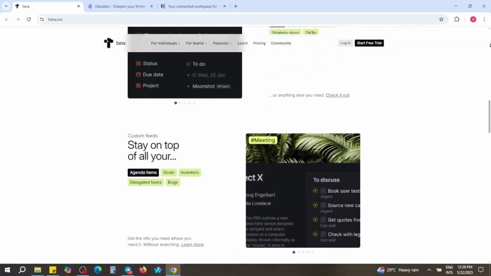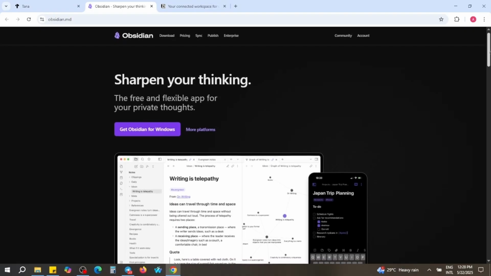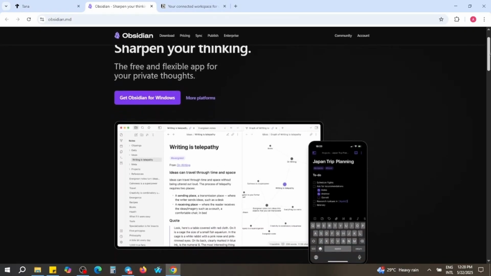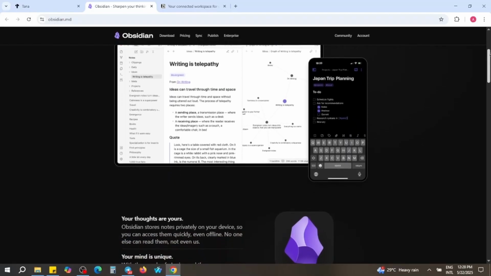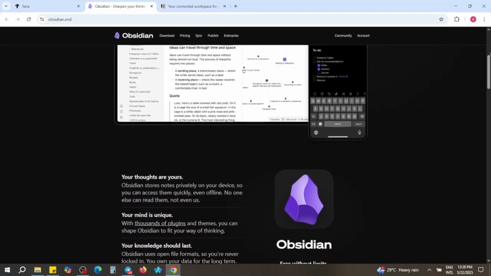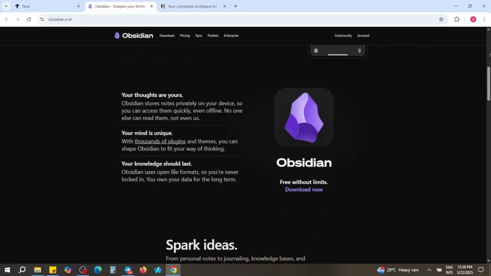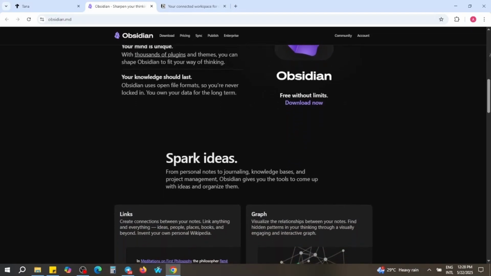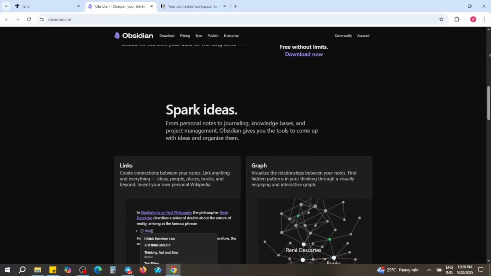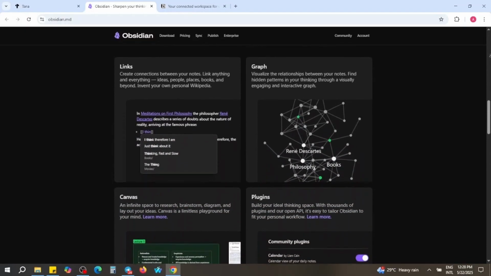Obsidian continues to be a favorite among those who value privacy and local storage. Built on Markdown, it offers a robust plugin ecosystem that enables extensive customization. Its graph view provides a visual representation of note connections, aiding in the discovery of relationships between ideas. Obsidian is particularly suited for users who prefer a hands-on approach to organizing their knowledge base.